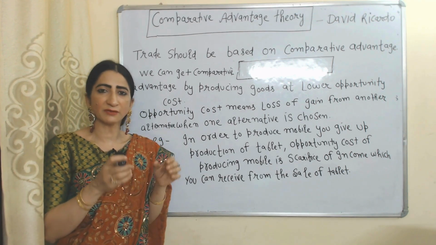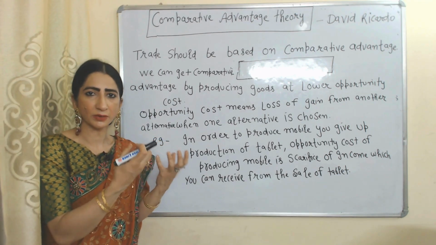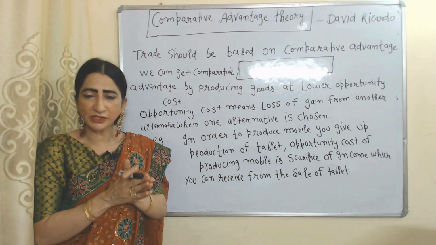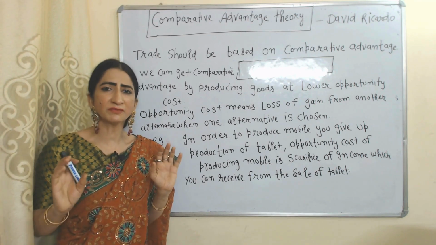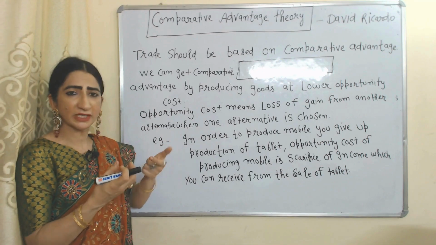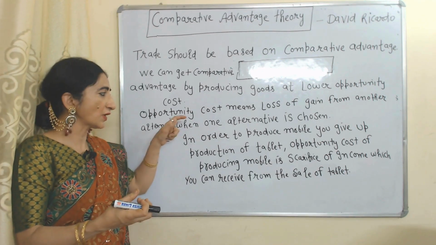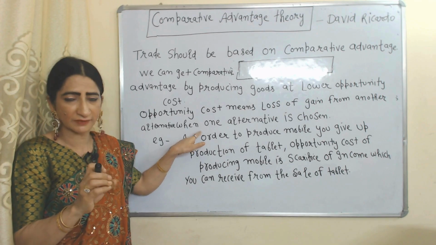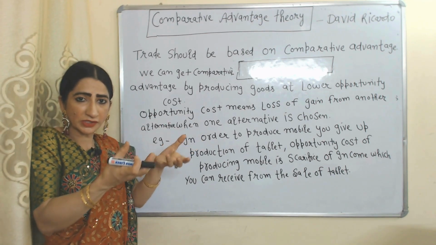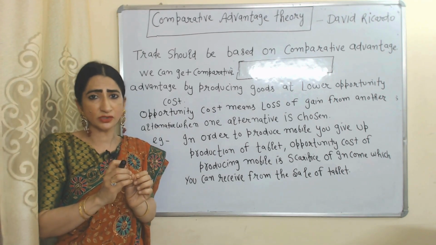According to this theory, we can receive comparative advantage by producing goods at a lower opportunity cost. What do you mean by opportunity cost? Opportunity cost means the loss of gain from another alternative when one alternative is chosen.